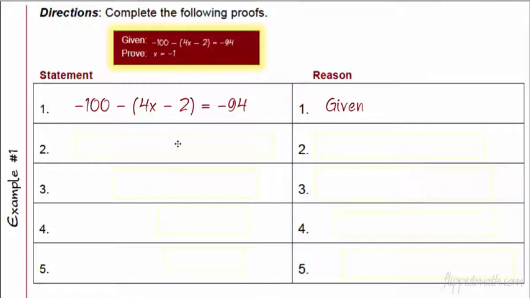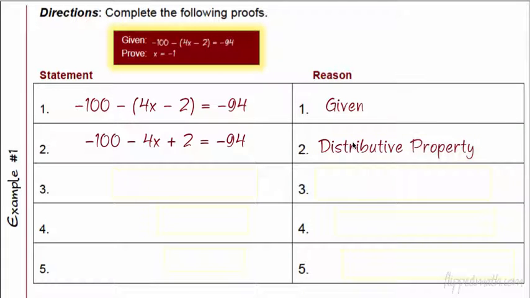Now, I'm not going to write the plus 2 on each side of the equation. What I'm going to do is just write the resulting equation. And I'm going to look at this equation right here and then figure out, well, what's the first thing I would do to solve it? I mean, what would you do if you're going to solve this equation? Well, if you were me, I would probably distribute the negative. And so that would give me an equation that looks like this. Okay, you get a -4x and a +2. And the reason why I would do that or get that equation is because I used the distributive property.